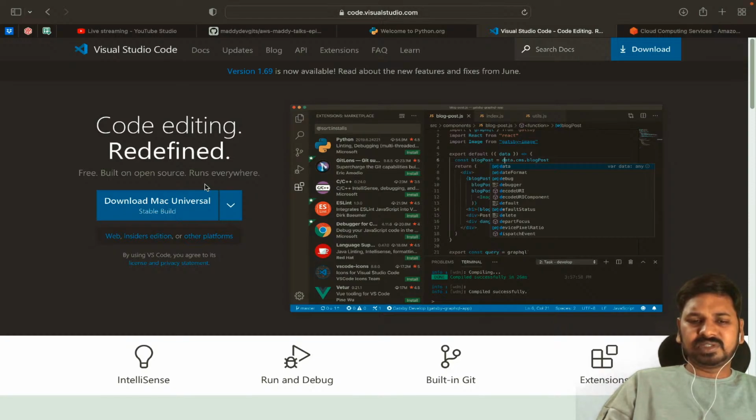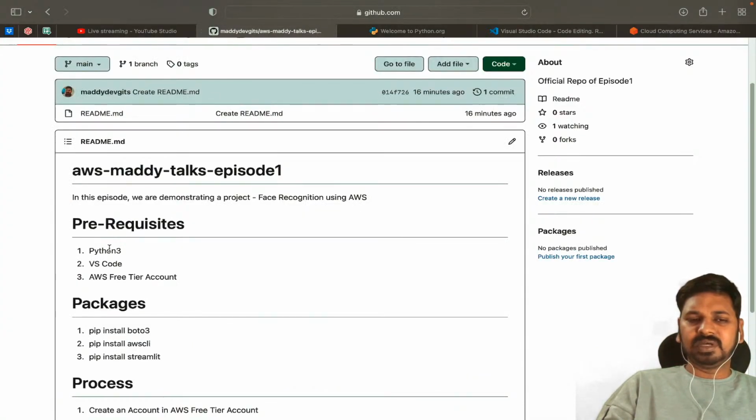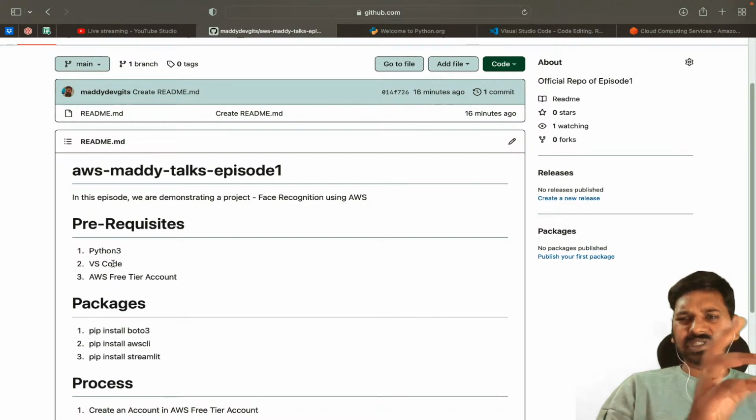VS Code is generally a favorite editor for almost all developers. 80% of developers use VS Code because it supports different programming languages, and I am using VS Code for blockchain, IoT, Python, web development, and mobile applications. So here and there I'll be using VS Code only. This is my second prerequisite, after Python, which is needed for the project. So you can install VS Code and Python. You can pause the video and install the software, because this is a live video recorded session, right?